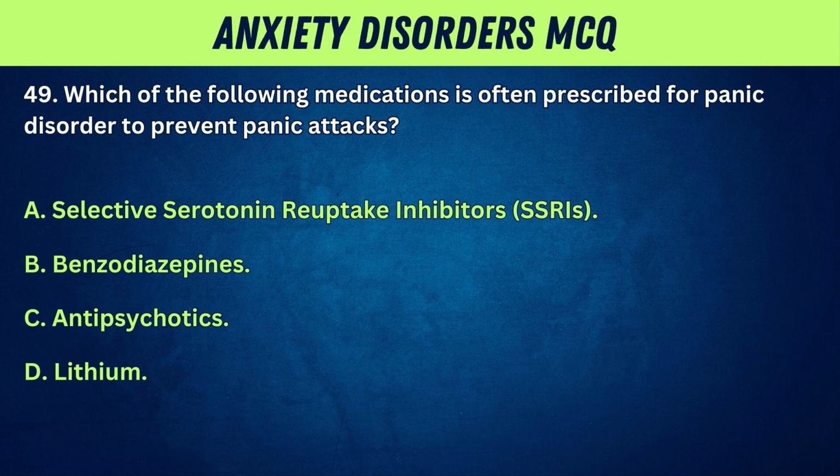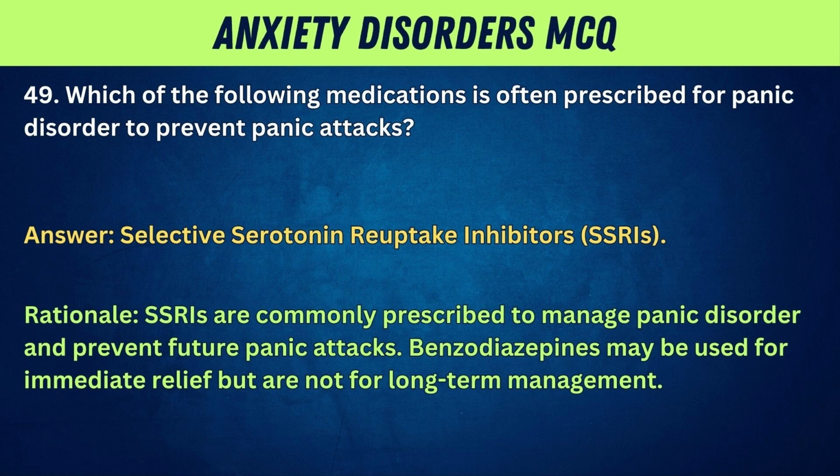49. Which of the following medications is often prescribed for panic disorder to prevent panic attacks? A. Selective serotonin reuptake inhibitors, SSRIs. B. Benzodiazepines. C. Antipsychotics. D. Lithium. Answer: Selective serotonin reuptake inhibitors, SSRIs.